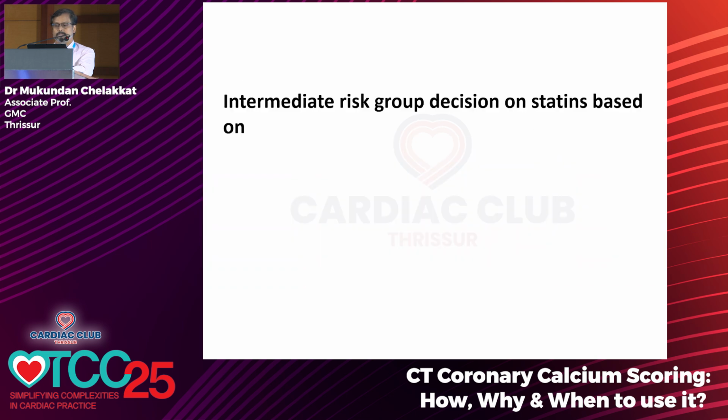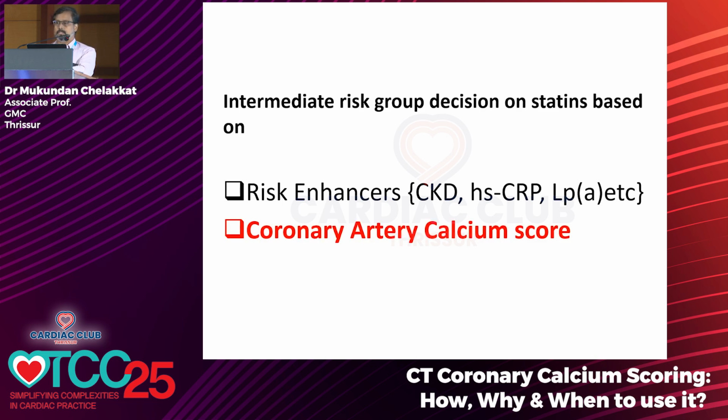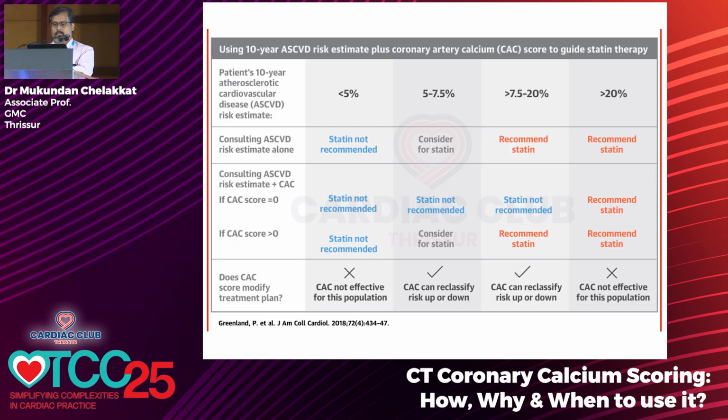Usually it is based on risk enhancers. That is, if the patient has CKD or an elevated lipoprotein(a), then you treat with statins. Otherwise, if these are also not there, then the latest suggestion is to do a calcium scoring. Now, how does it change things? You can see that for the lowest risk and the highest risk, there is no change at all.